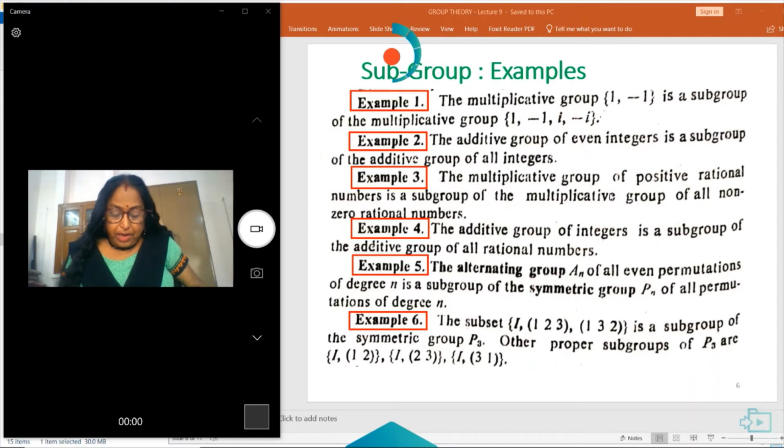Mind it, to be a subgroup, the elements of the subgroup should be elements of G, and the operation in H is also the same operation as in G. So, I have given some examples, and you see. Next.